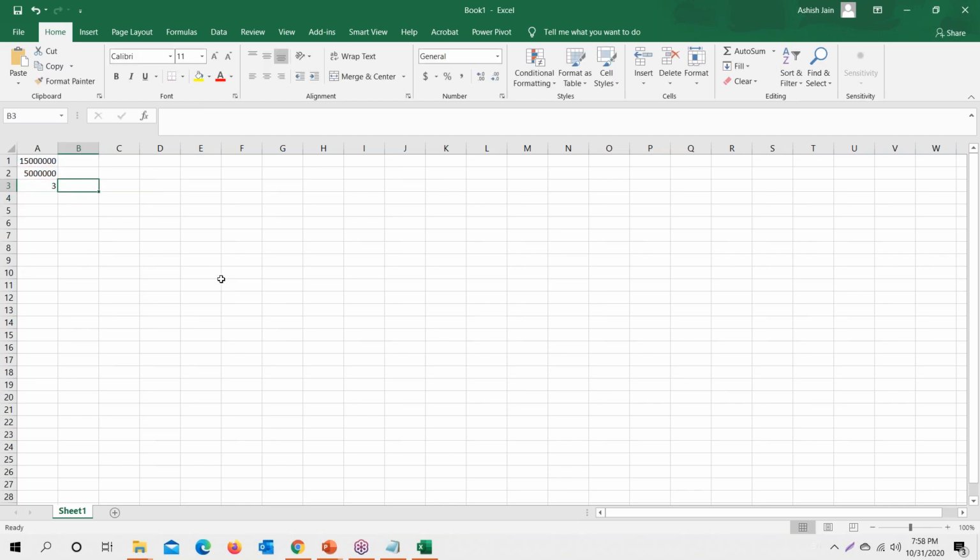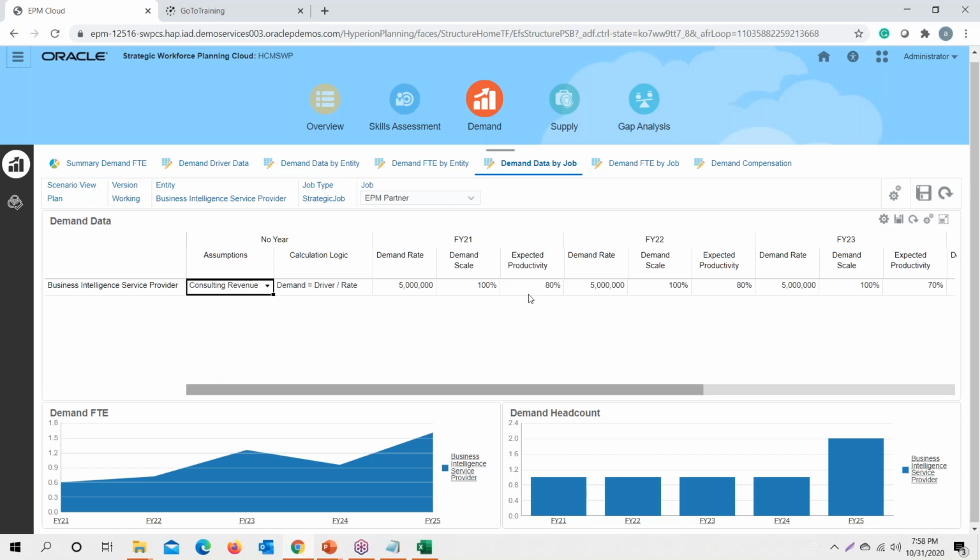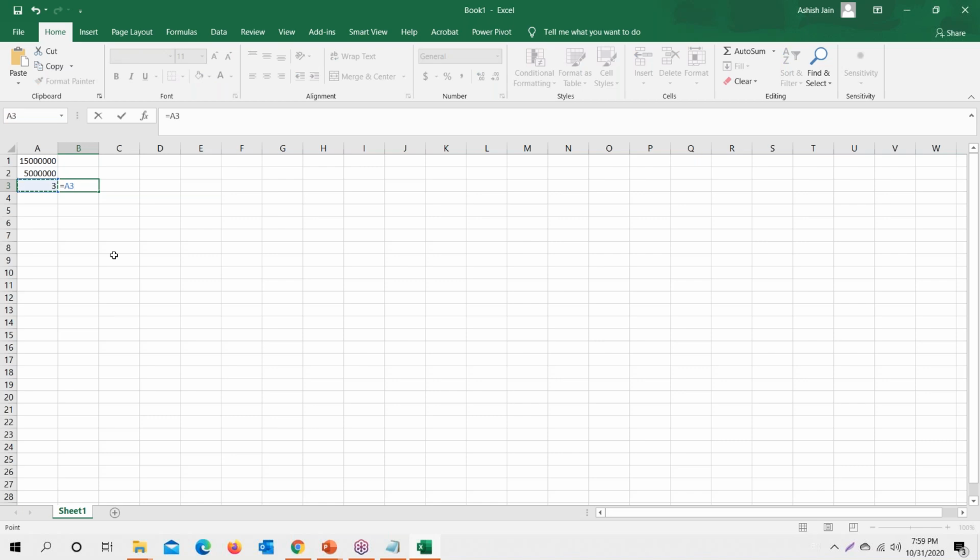Now I have submitted the information that my expected productivity is 80%. So it will calculate the required number of employees based upon the expected productivity, which will be 1 minus 80%, and the number that I would get is 0.6.